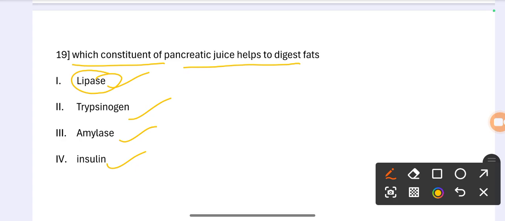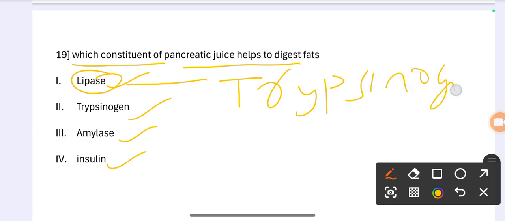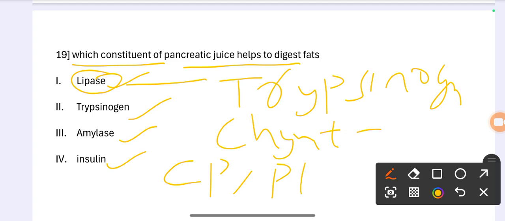Pancreatic juice is a liquid secretion of the pancreas, which contains a variety of enzymes including trypsinogen, chymotrypsinogen, elastase, carboxypeptidase, lipase, nuclease and amylase. So the correct answer is lipase. Option 1 is correct.